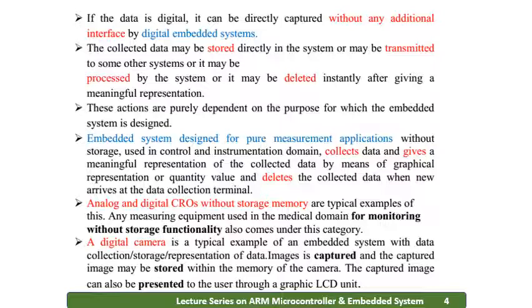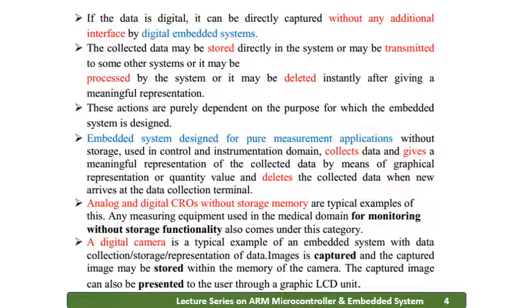That means the amount of memory, what we'll do is once it is represented and once it is stored and then manipulated, it can be deleted. So the actions are purely dependent on the purpose for which the embedded system is being designed. If it is a digital camera, then we will click the image and once it is printed or once it is transferred to the laptop or a computer, we will delete it from the internal memory of the digital camera. Likewise, depending upon what my application is or where I am using this particular embedded system, I'll be taking that particular action.